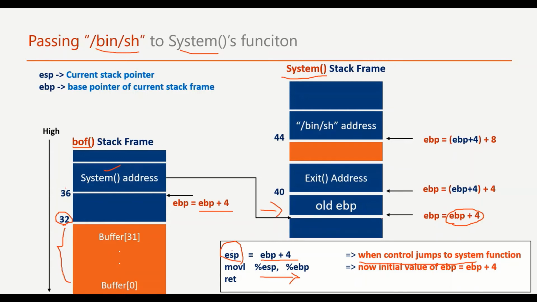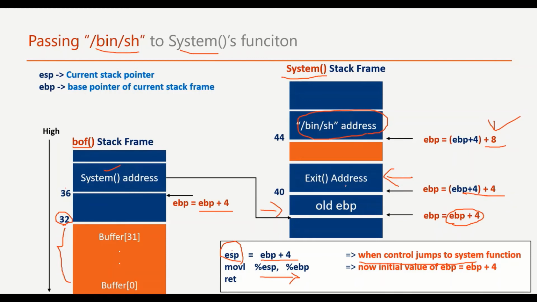So here we know that this EBP value is going to actually increase by 4. So now we know EBP plus 4 and plus 8, which is actually EBP plus 12, that will be the argument. This is where we are going to place the /bin/sh address. So here we are going to put the address of the string. And again, when you come to the return address of this system function frame, EBP value plus 4, that is the return address of the system function.